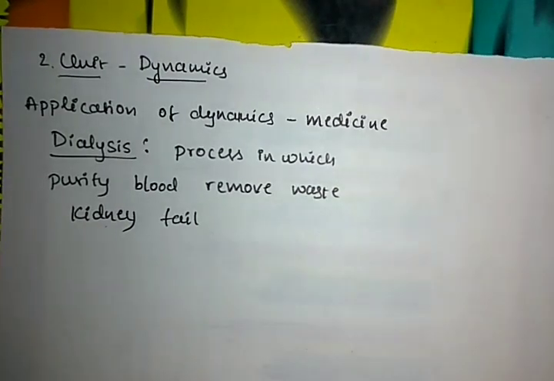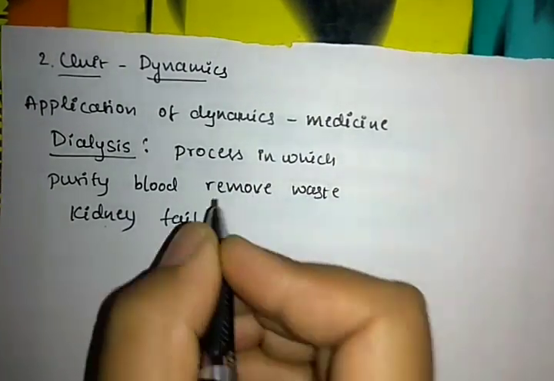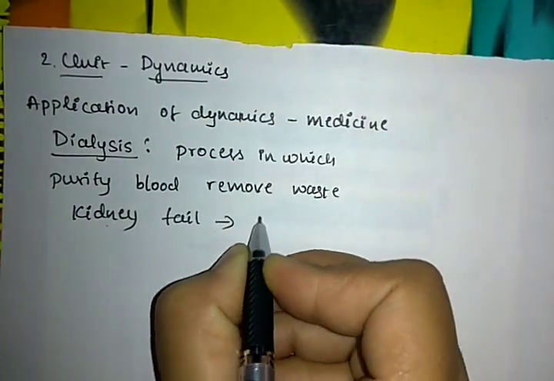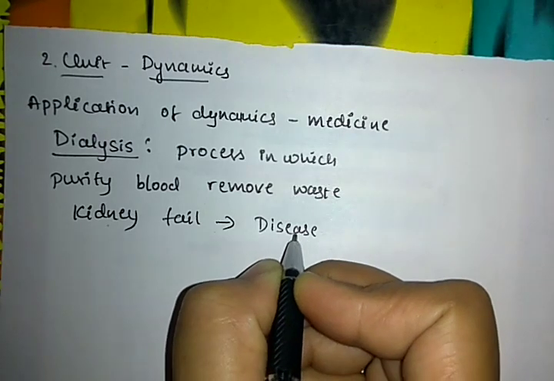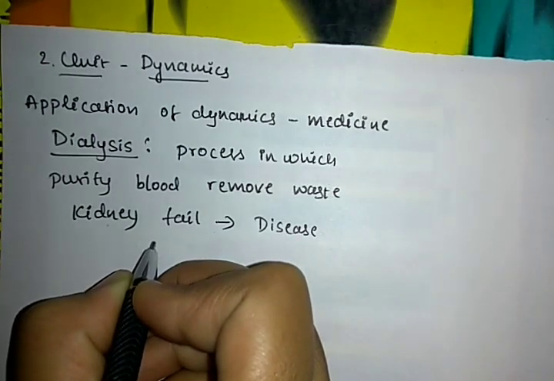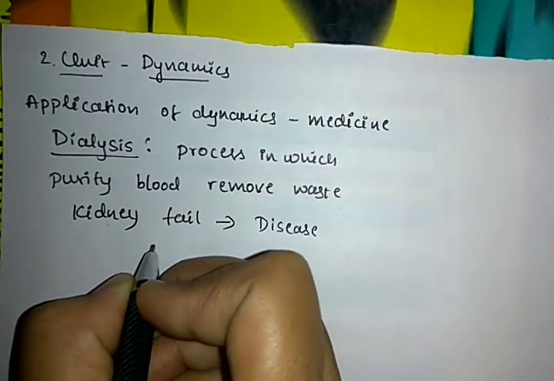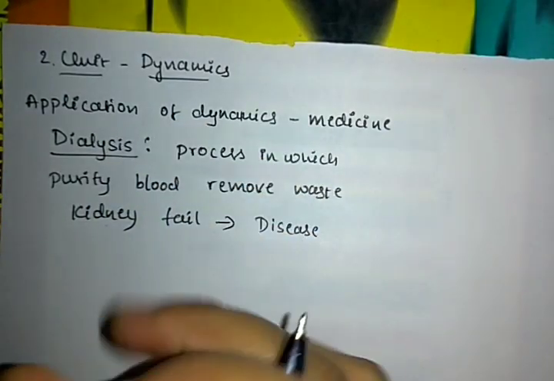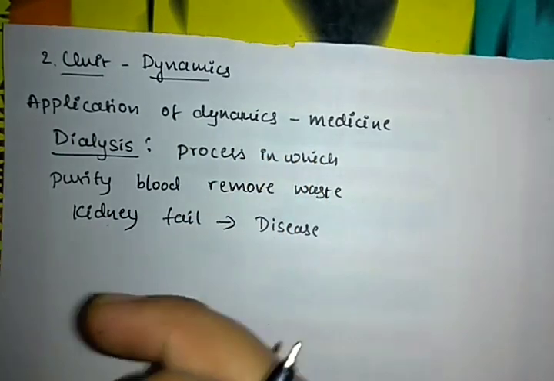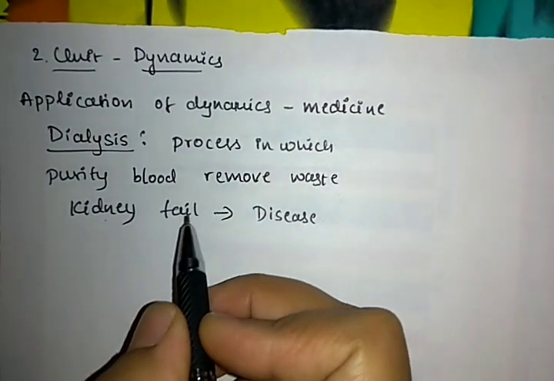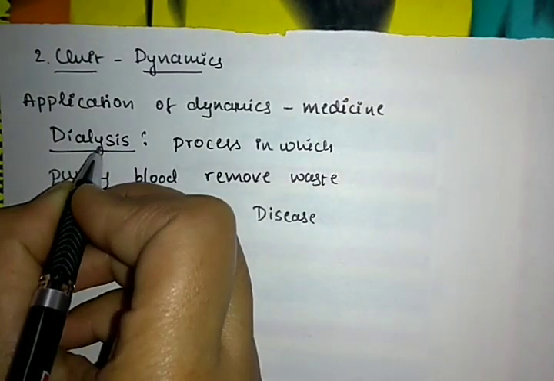Okay, so if the kidney fails to do its work, when a disease occurs or an injury is fractured, the kidney fails and can't remove the waste from the blood. If we can't remove the waste, and the purity of the blood is not maintained, then it is harmful to the health of the body. So we have to perform dialysis.